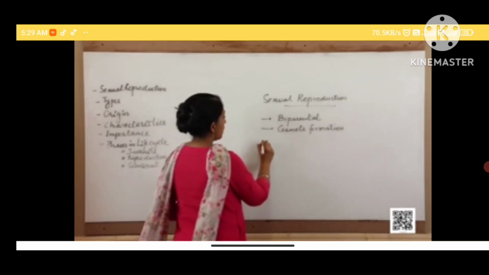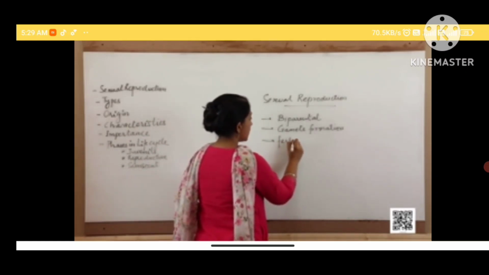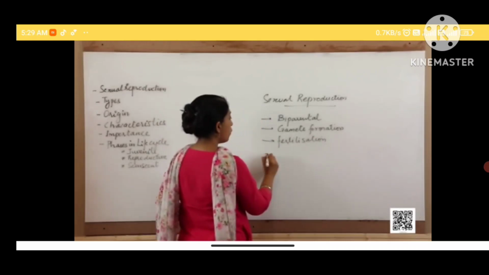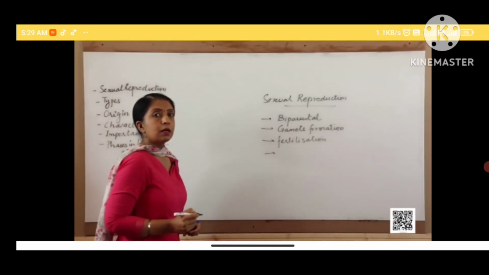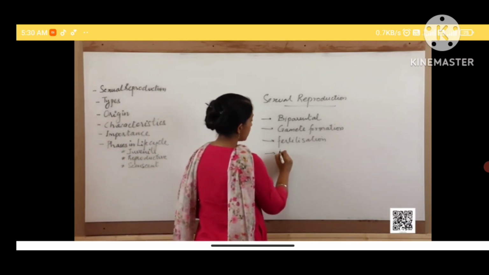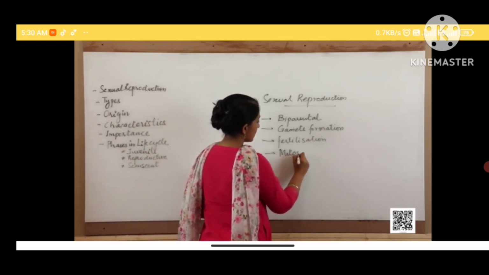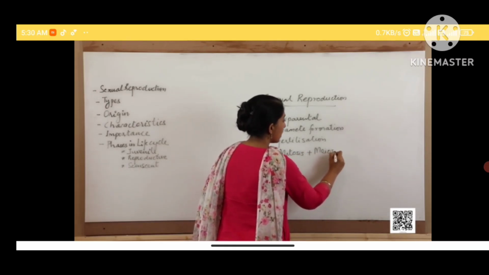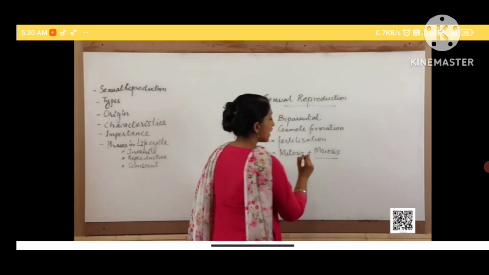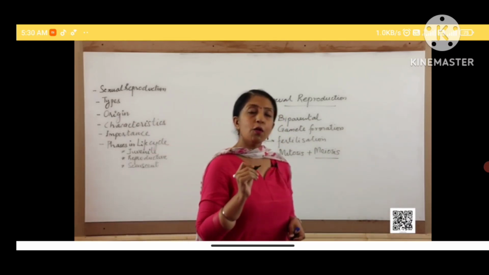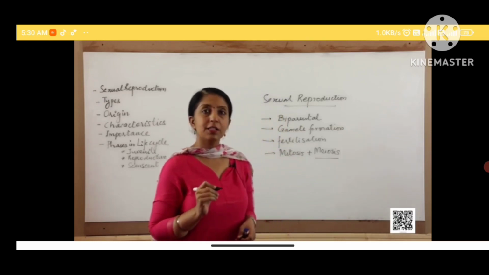Third, fertilization takes place. Fourth, the type of division that takes place in sexual reproduction is mitosis and also meiosis. Meiosis takes place in one or the other phase of the life cycle of organisms that reproduce by sexual reproduction.